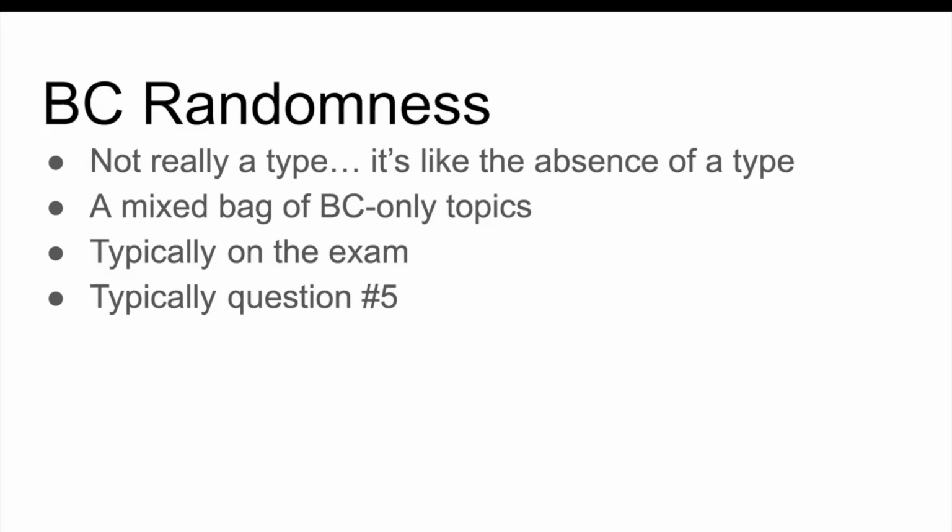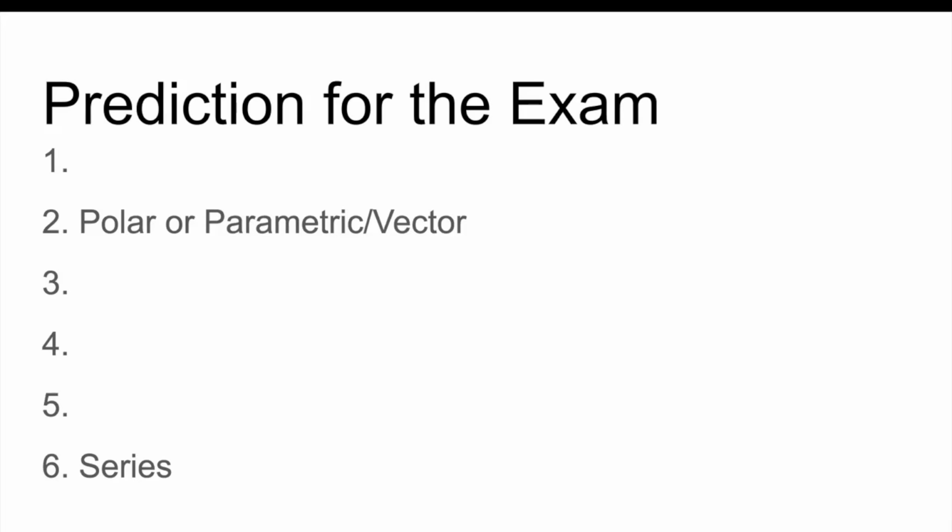Half the FRQ was about series for some reason. In fact, there was even error on that question, Lagrange error. Also, I've seen Euler's method in this question. Actually, Euler's method was in the question last year in part D. I've seen arc length, I've seen integration by parts. It's just random BC-only topics. The most recent example, as I said, was last year, question number five. So I predict it will be on the exam this year, question number five.